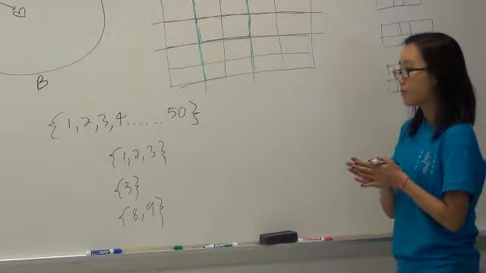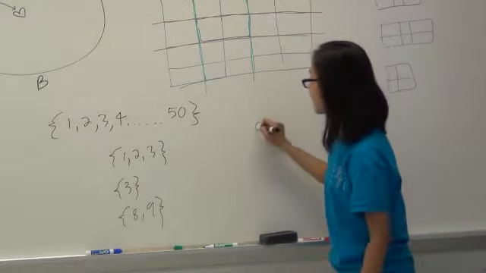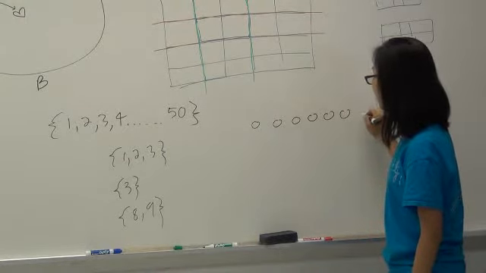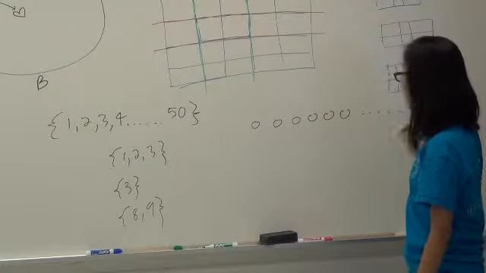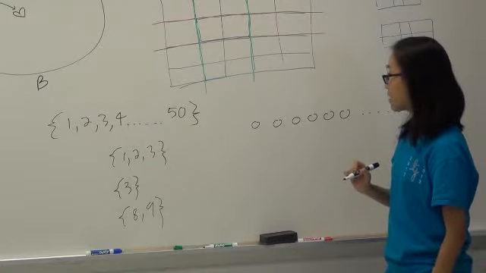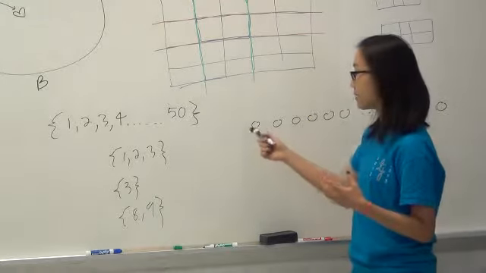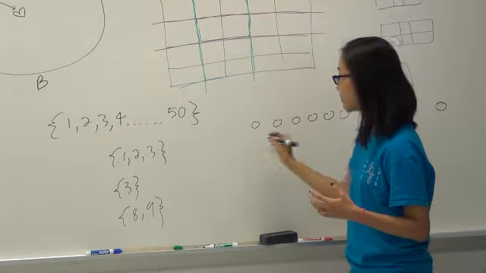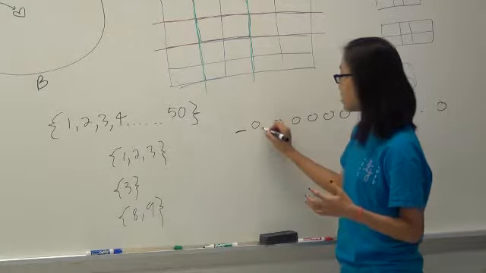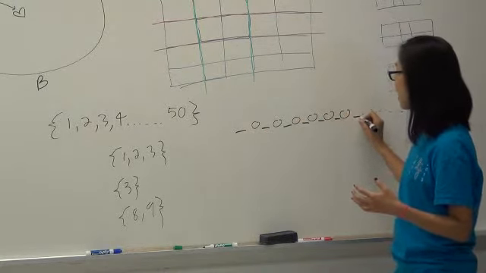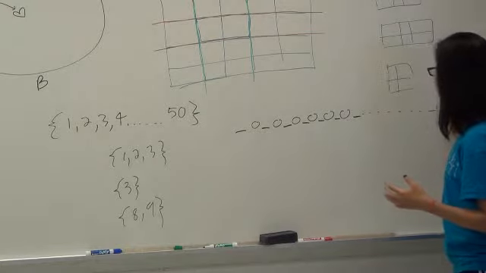So what we have is an arrangement of 50 stones and 51 spaces to put the sticks, right? So we can put a stick in between any 2 or before any stone,